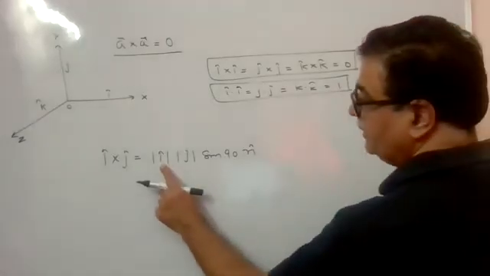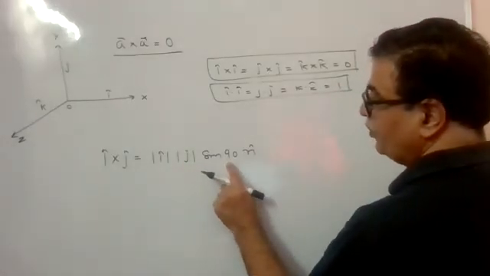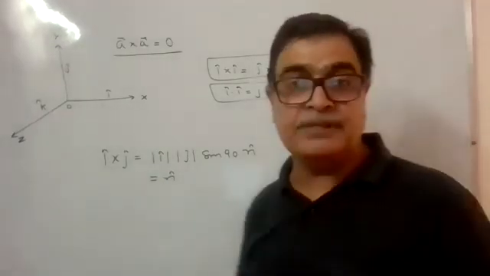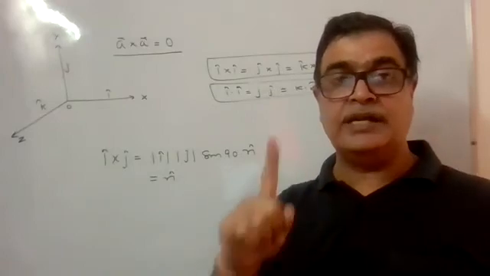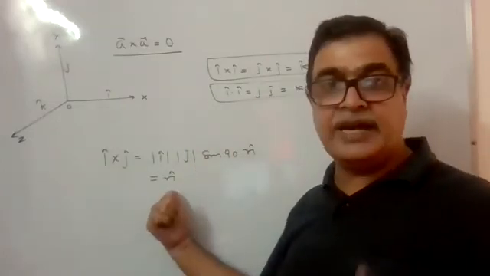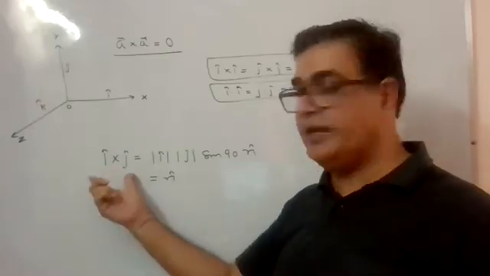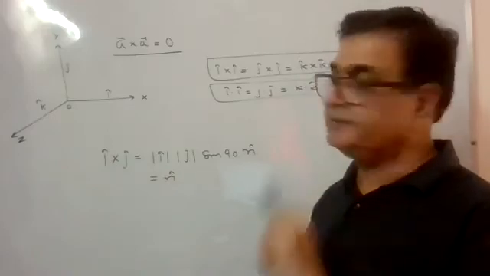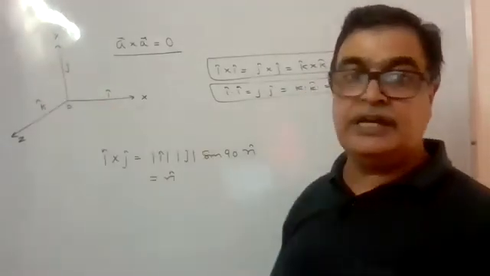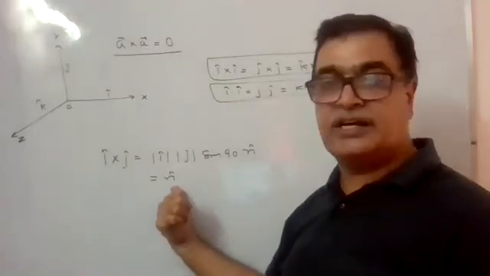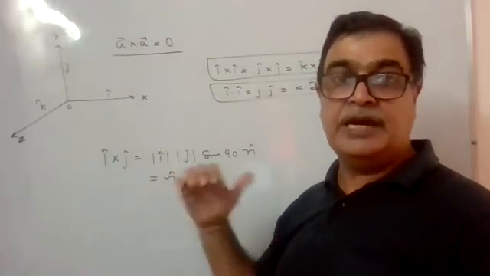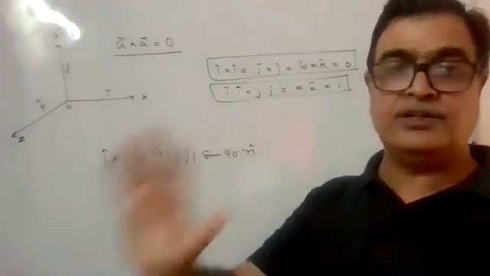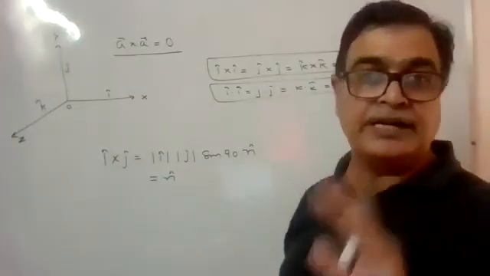This is clearly 1, this is clearly 1, this is clearly 1. So it will left only n cap. And n cap is always perpendicular to I and j. यही बताया था. N cap gives a direction of this cross product which will be perpendicular to the plane containing I and j. ये I और ये j. इनके perpendicular आपका नया वेक्टर आना चाहिए. That will be n cap. And should constitute right-handed system, just following the right-handed rule.